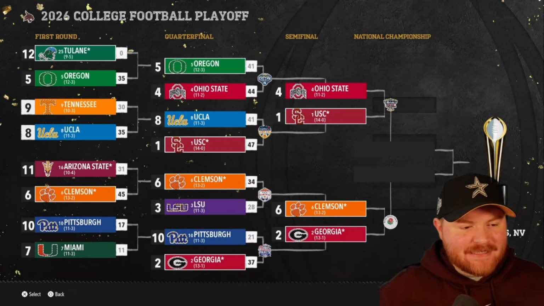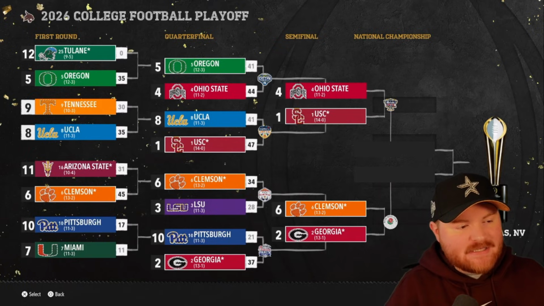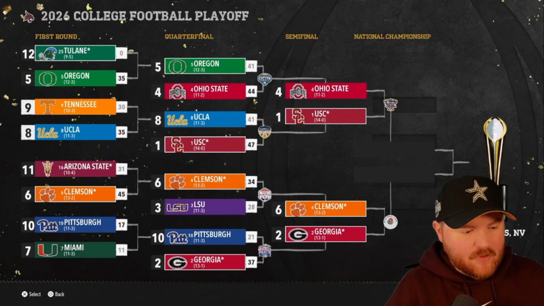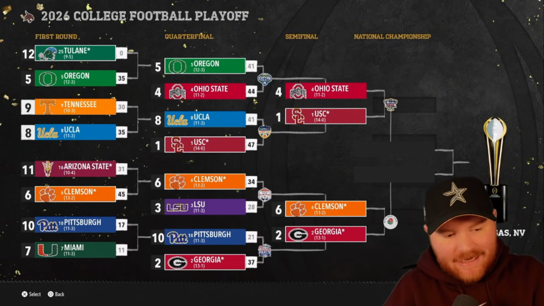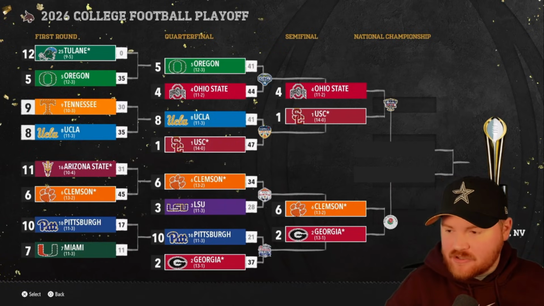USC is marching back to the national championship game. They beat UCLA 47-41. Ohio State gets past Oregon 44-41. Ton of points scored in the top of the bracket there. Clemson gets past LSU 34-28. They will take on Georgia, who beat Pitt 37-21. So again, we will get an SEC team. Will we be against an SEC or a Big Ten team in the national championship?